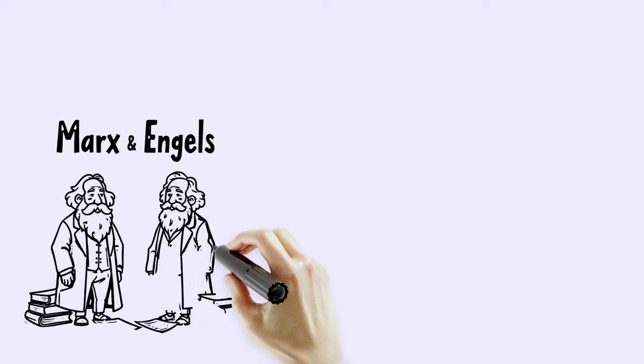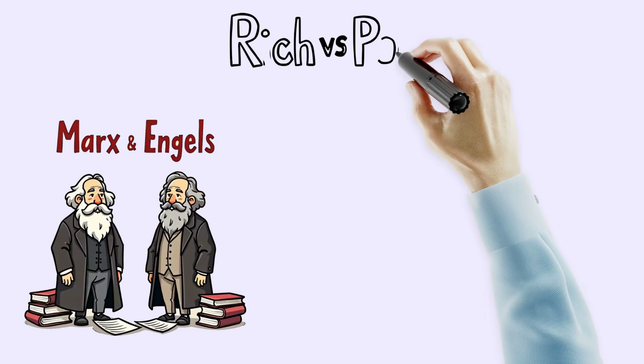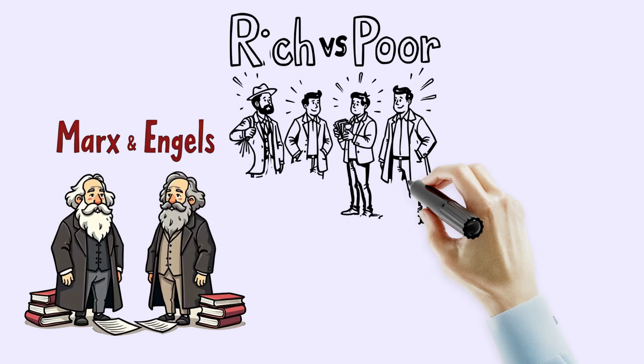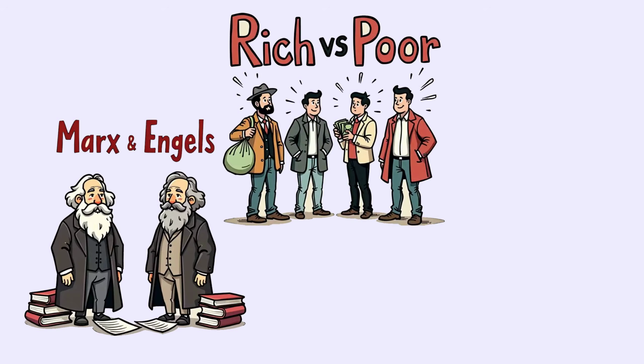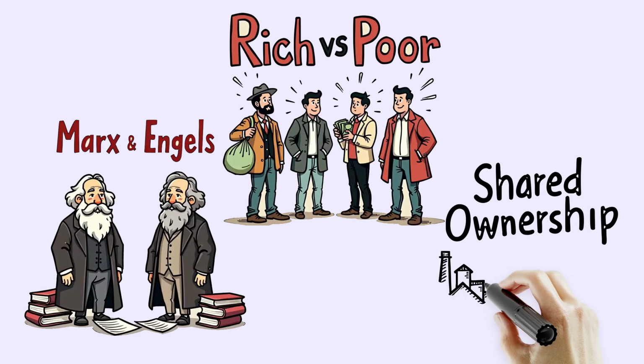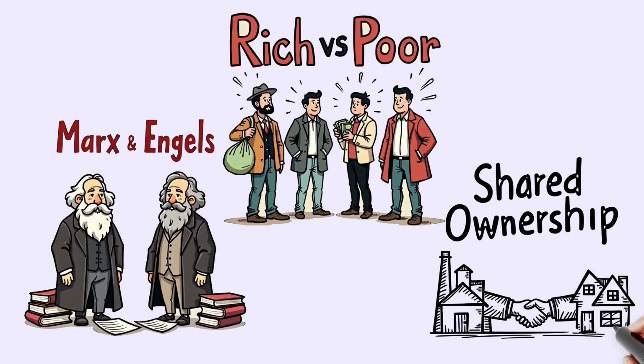Well, it all started back in the 1800s when people like Karl Marx and Friedrich Engels began thinking about how society could be fairer for everyone. They looked at the huge gaps between the rich and poor during the Industrial Revolution and saw that workers were struggling while a small group of wealthy people controlled most of the money and resources. Marx and Engels believed that these problems were built into the capitalist system, and they thought the only way to fix things was to create a new system where everyone shared ownership of things like factories, farms, and businesses.